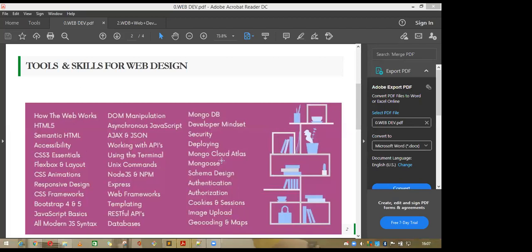So here you can see this one. I started from here, and you can see for developing web pages you require HTML, CSS, and JavaScript. These are for the front end. And for the back end, you require how to handle the website. For that you require Node.js, Express, databases, and how to deploy and how to authorize. These are other things that you require to develop web pages.